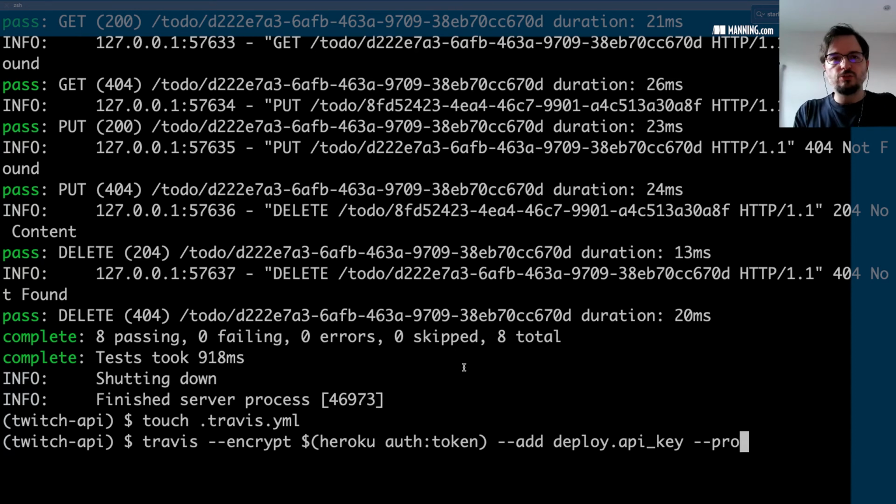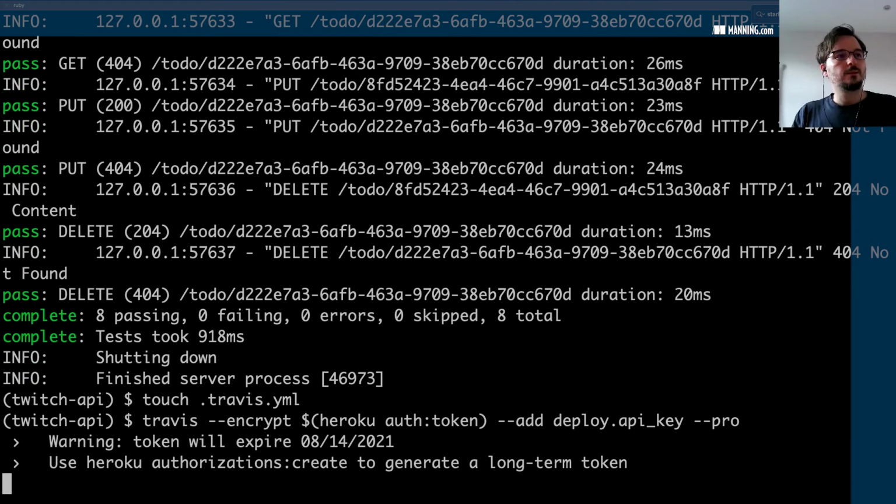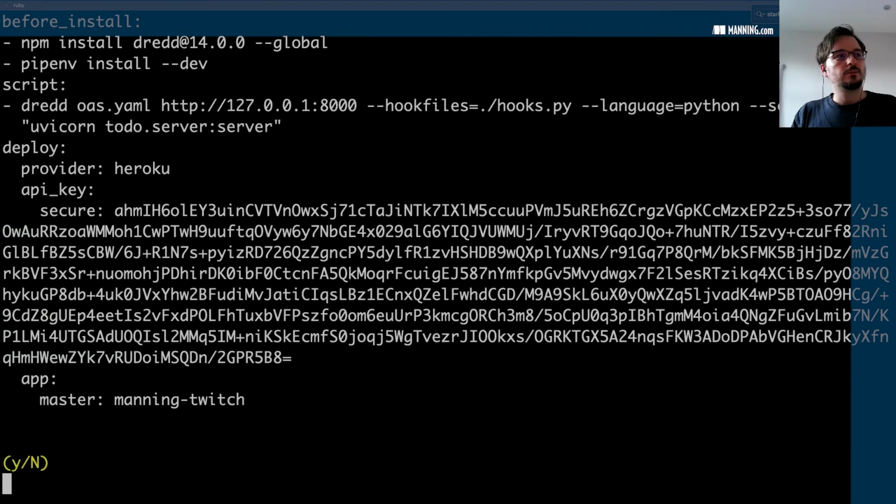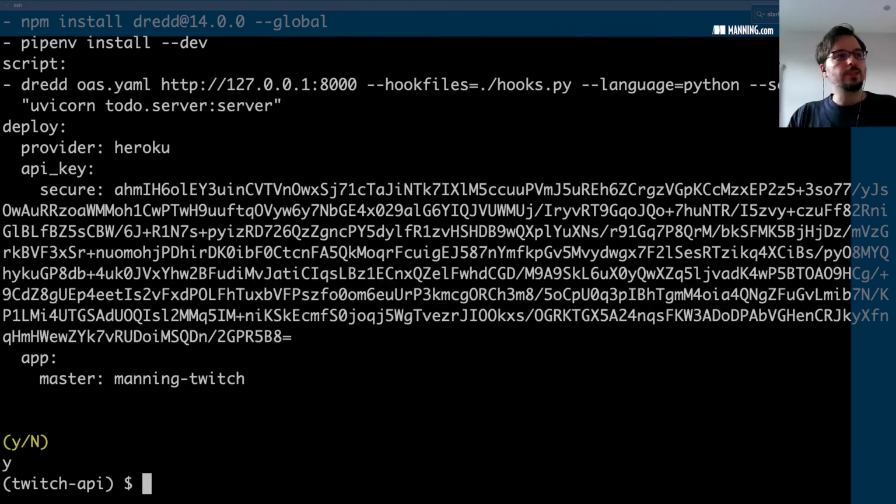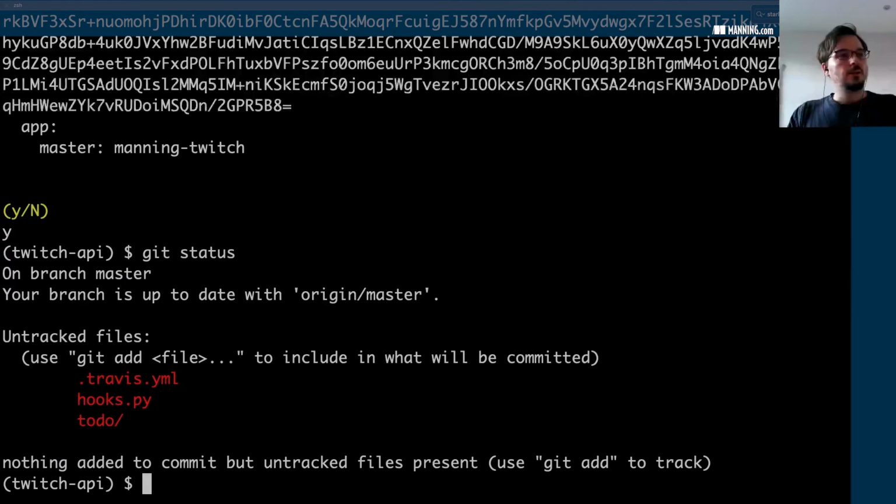I'm also telling Travis to use travis.com. Travis.org was deprecated a while ago, so you are only able to use the CLI with this flag anyways. So let's go ahead and do that. Okay, yes, we want to overwrite the file, and now we have everything we need.